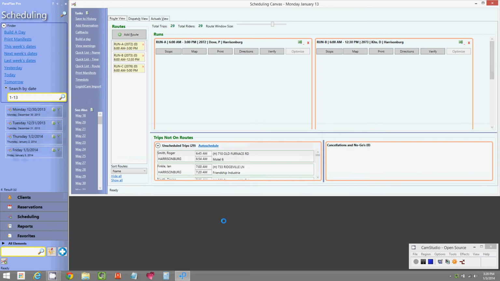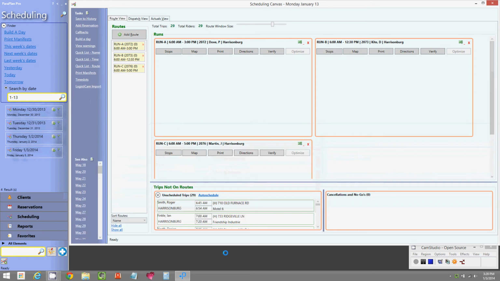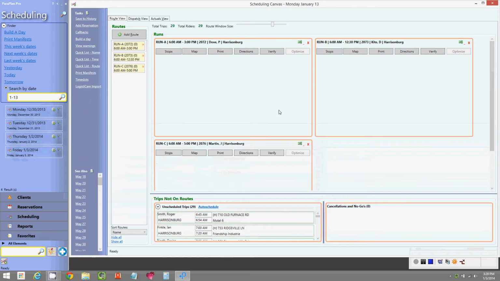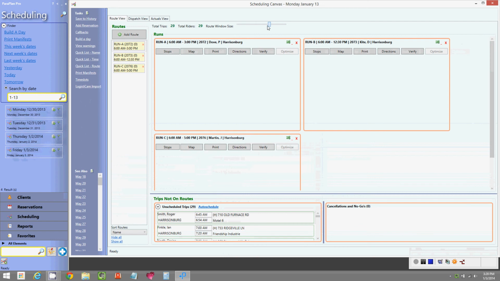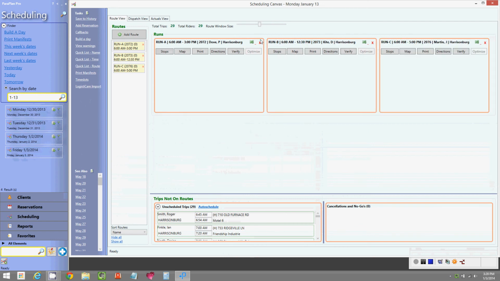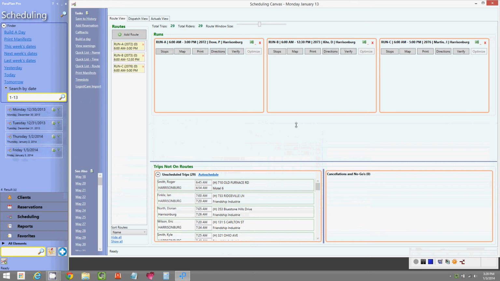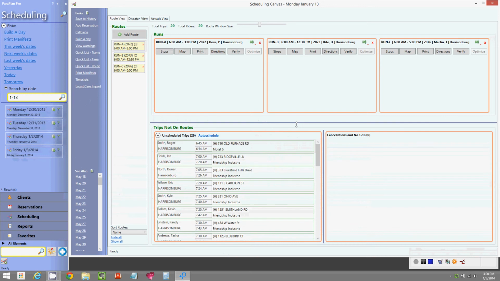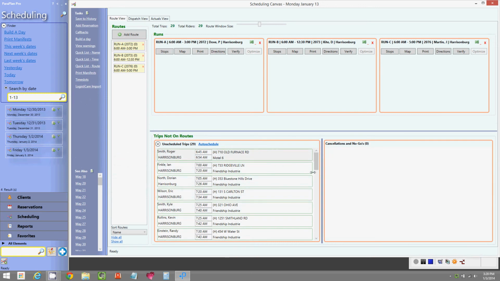And I'm going to make the screen a little bit bigger here. And this is our scheduling canvas. And the reason we call it the canvas is because it's very flexible, and it allows you to create the schedules that you want by dragging and dropping trips around. And we also have another view, which I'll show you here in a second, but you can slide the bottom portion up and back down and left and right.